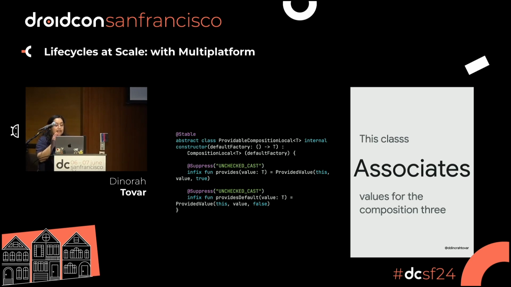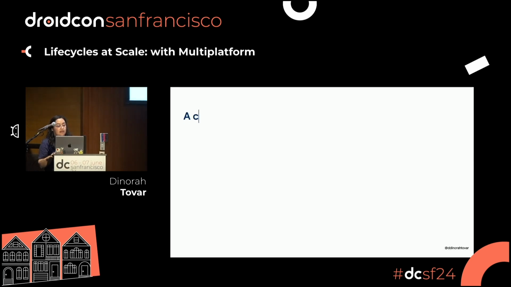So this pretty much makes sure that all the values in the tree have a key and a value that you can access statically over the composition and the composition tree.